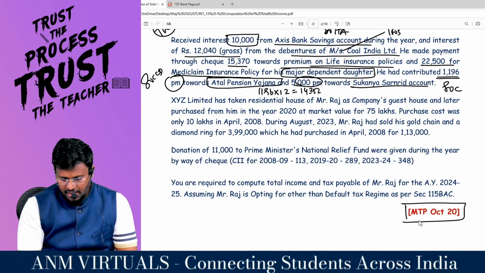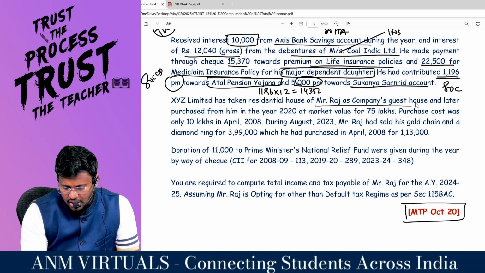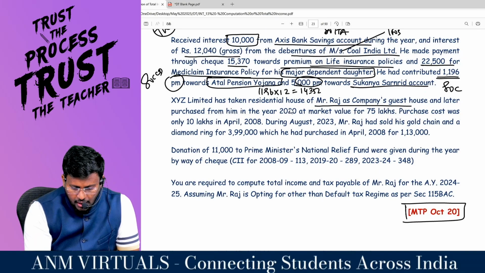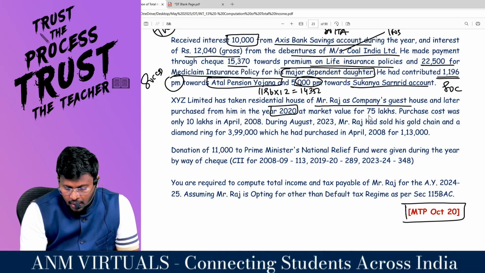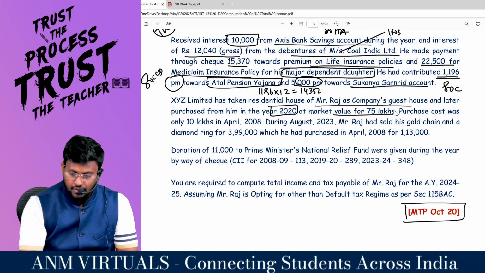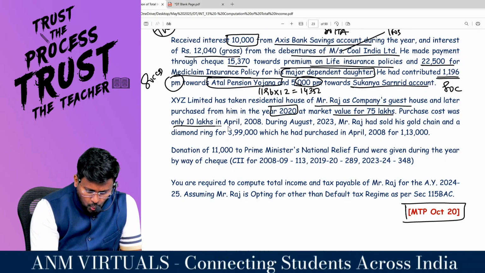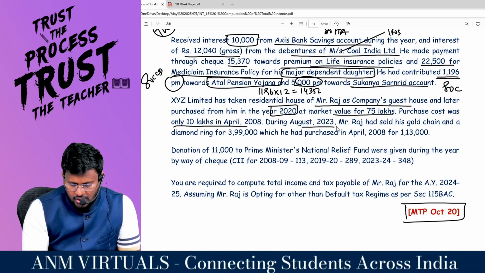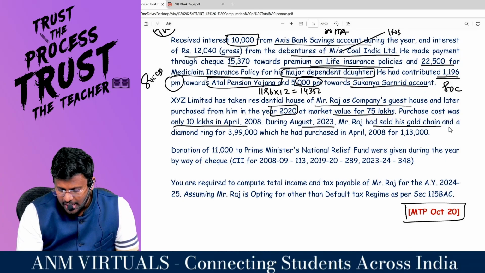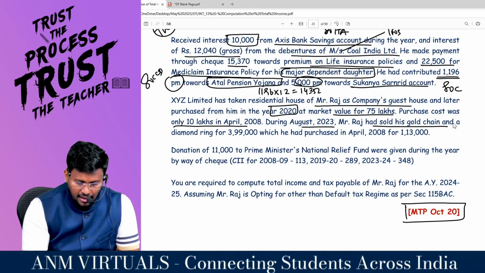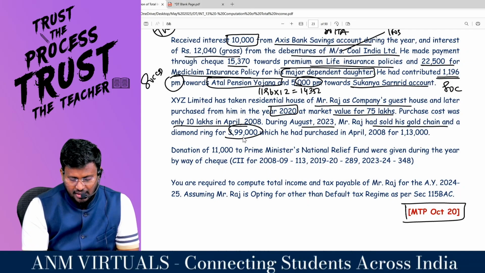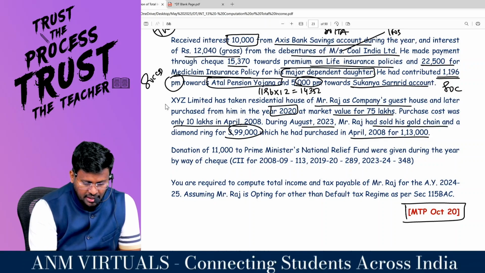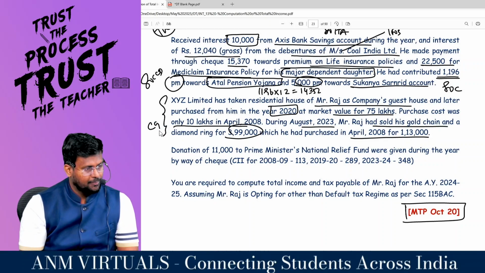XYZ Limited has taken a residential house of Mr. Raj as company's guest house and later purchased from him in the year 2020 at a market value of how much? 75 lakhs. Purchase cost was only 10 lakh in April 2008. During August 2023, Mr. Raj had sold his gold chain and diamond ring for 3,99,000, which was purchased in April 2008 for 1,13,000. Capital gain details have been given.